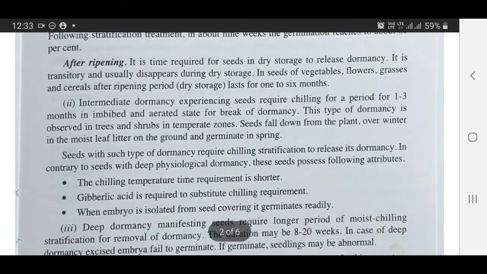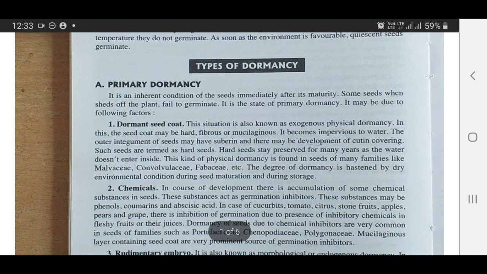In case of primary dormancy, the presence of a dormant seed coat interferes with the absorption of water inside the seeds. The situation is also known as exogenous physical dormancy. In this, the seed coat may be hard, fibrous or mucilaginous. It becomes impervious to water. The outer integument of seeds may have sclereids and there may be development of a cutin covering. Such seeds are termed hard seeds.